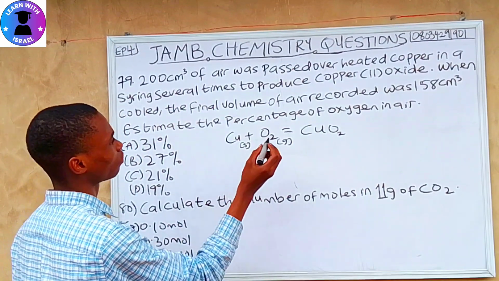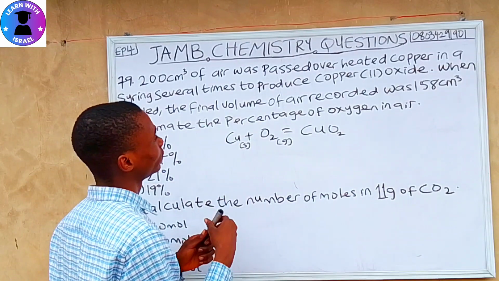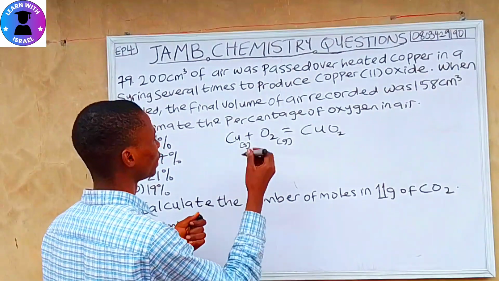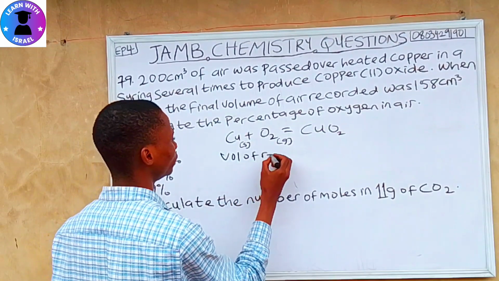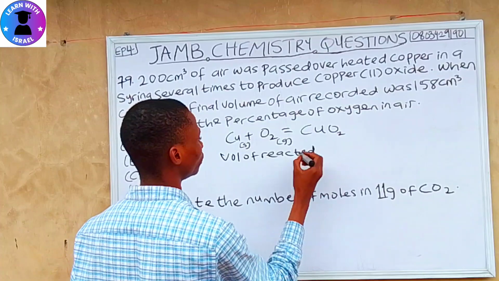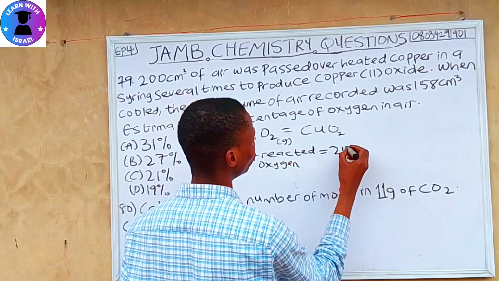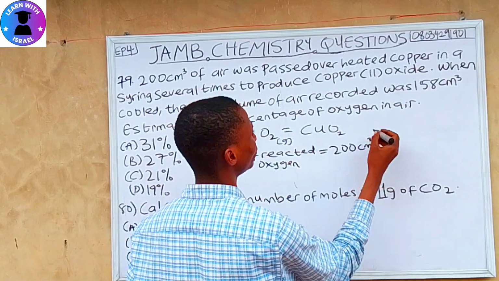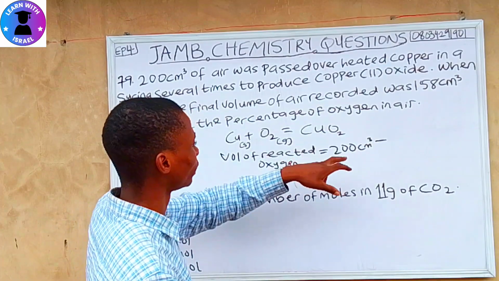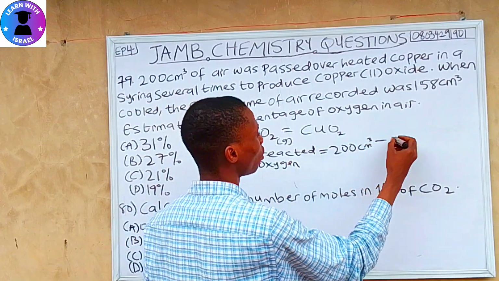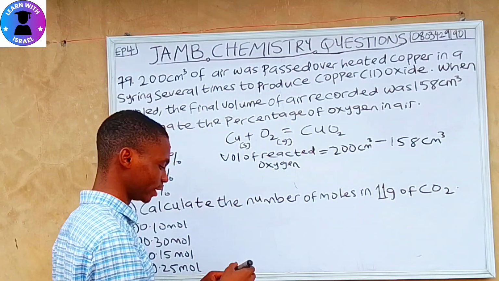So the next thing is to calculate the volume of the reacted oxygen. To do that, we will have to subtract. So let's calculate the volume of reacted oxygen, which equals 200 centimeter cube, the volume of air, minus the volume of air recorded, which is 158 centimeter cube, to get the volume of reacted oxygen.